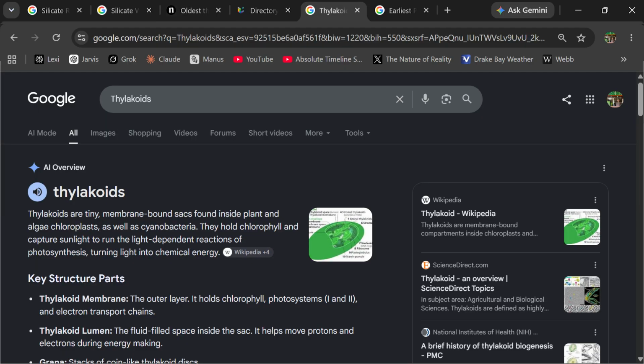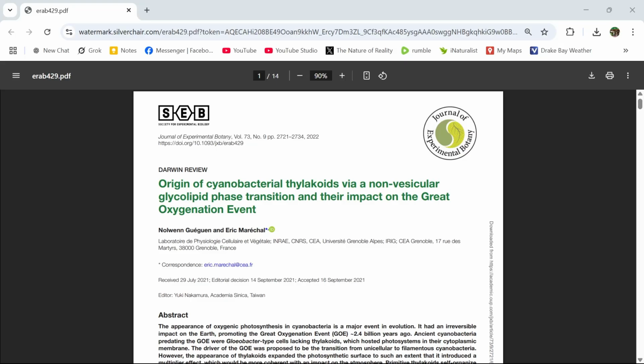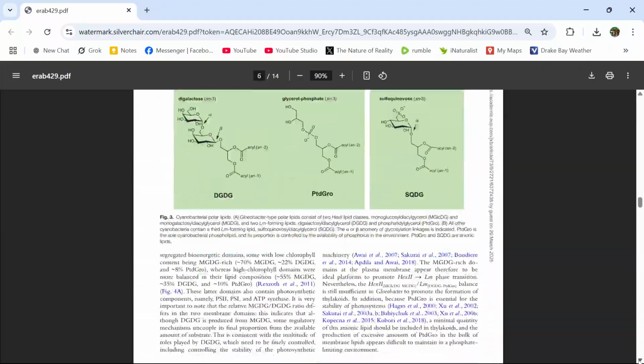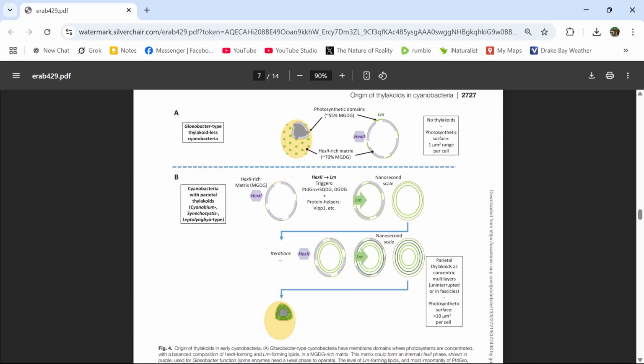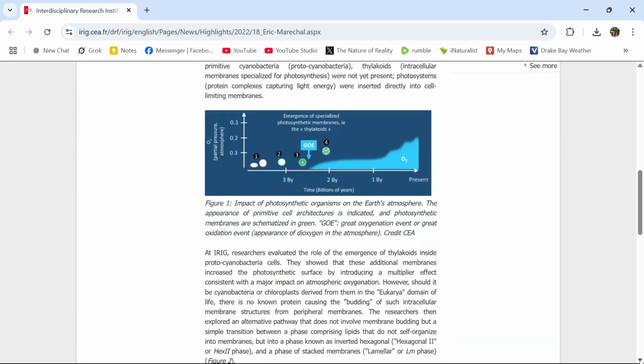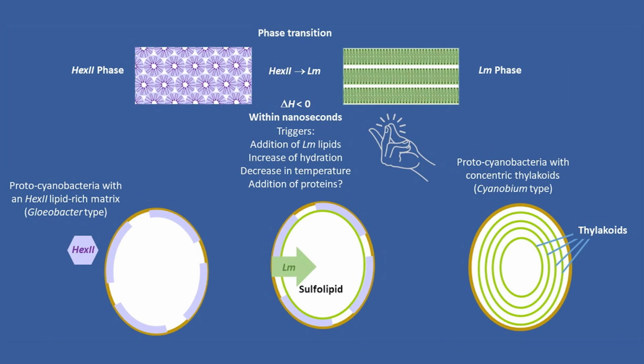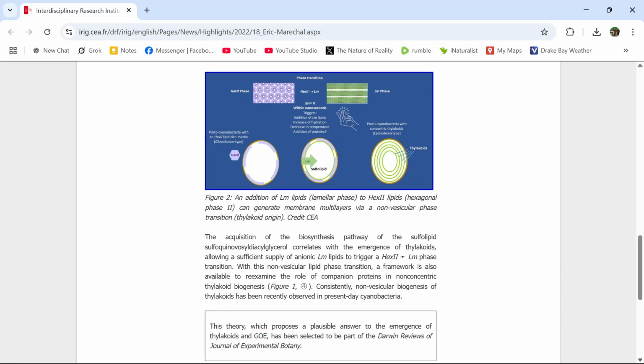In high school biology classes, students are taught the functional purpose of thylakoids within modern-day plant cells. They're intracellular membranes that are specialized for photosynthesis. But in the most primitive cyanobacteria, thylakoids were not yet present. Photosystems are protein complexes that capture light energy. The article suggests that these light-capturing protein complexes penetrated beyond the cell membrane, later developing into these layers referred to as thylakoid membranes.